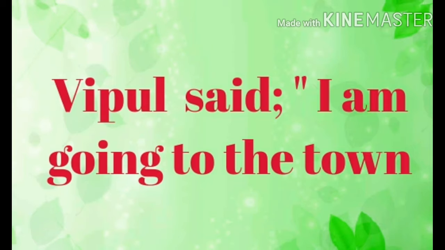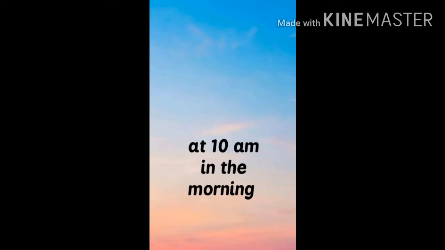Vipul said, "I am going to the town." It was at 8 o'clock. Now it is 10 o'clock. So when we say it later, Vipul's time at 8 o'clock has become past, because Vipul's friend is telling this at 10 o'clock. So when we are at 10 o'clock now, 8 o'clock is a past time. Right? When Vipul said at 8 o'clock, Vipul was going there at that time. So when Vipul said at 8 o'clock, he could say, "I am going to the town."